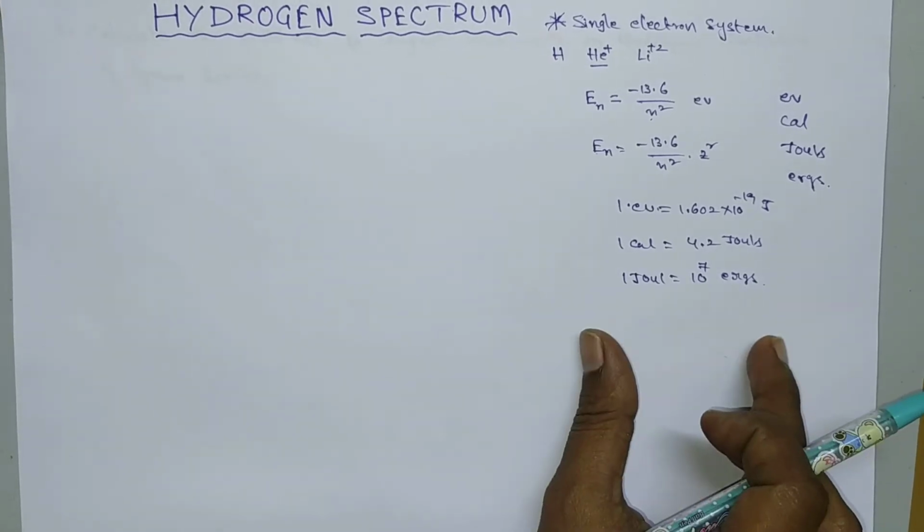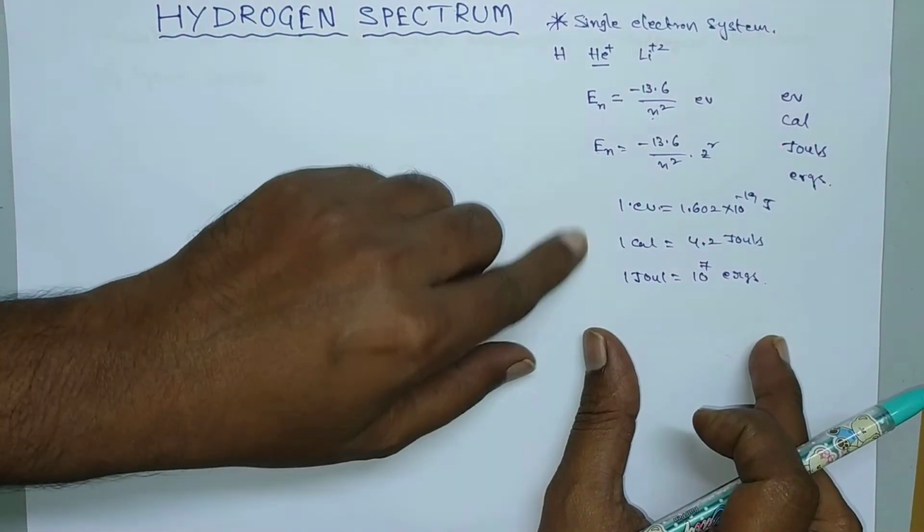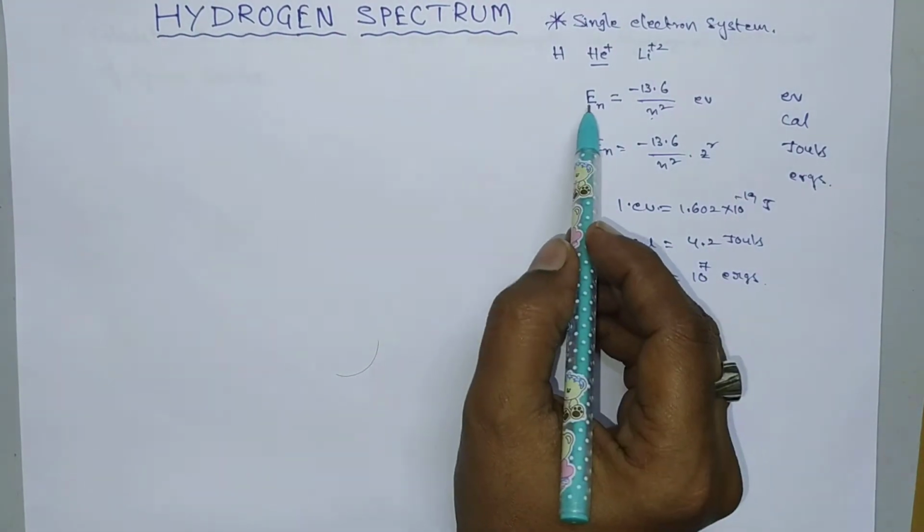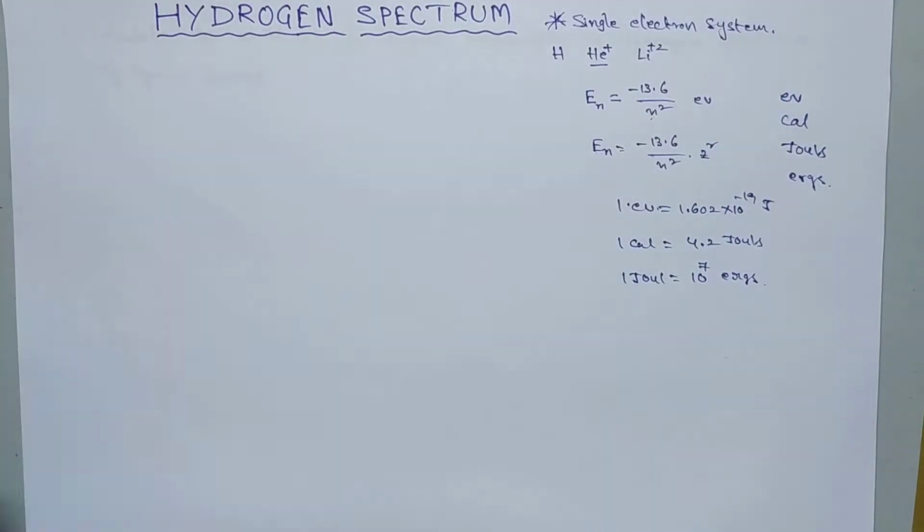By knowing these conversions, you can calculate energy in terms of any unit.